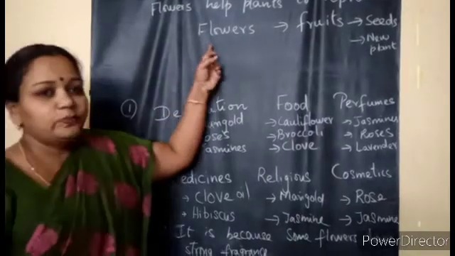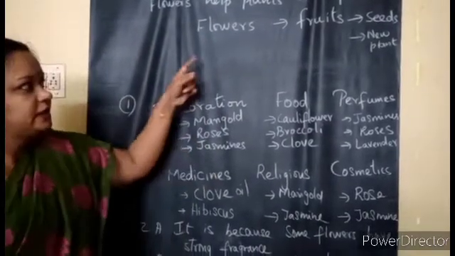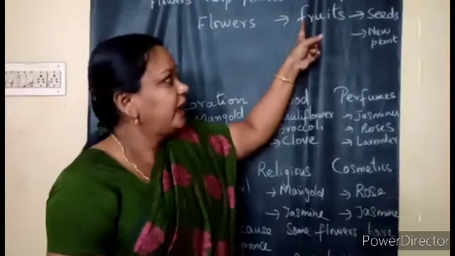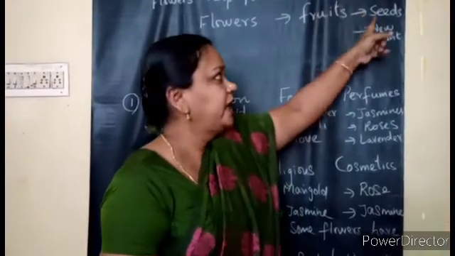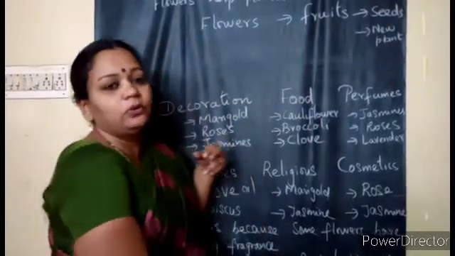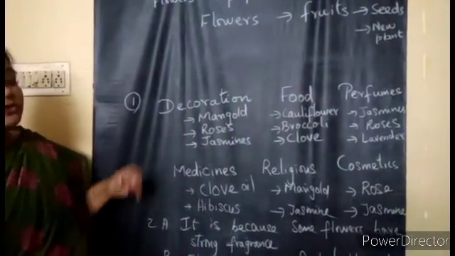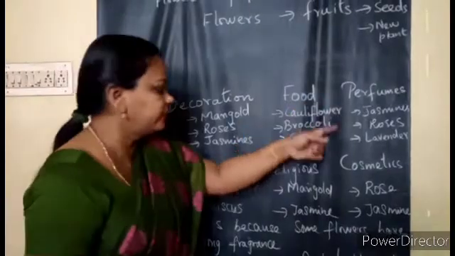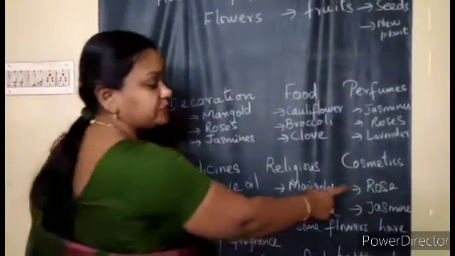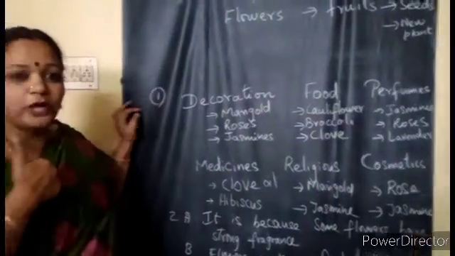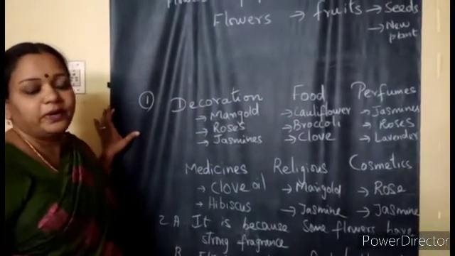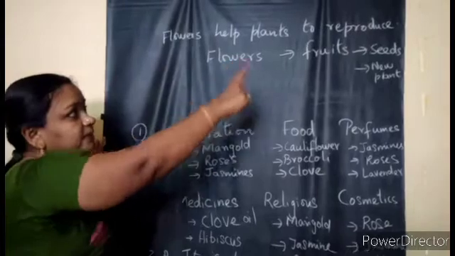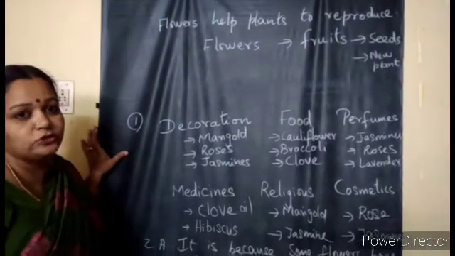So when we pluck all the flowers in the plant, the flower cannot change into fruit. And if fruits are not there, we are not going to get the seeds. If seeds are not there, they won't grow into a new plant. So decoration, food, perfume making, medicines, religious, cosmetics are how flowers are useful to us. But why do plants have flowers? Flowers help the plants to reproduce, that is, to grow into a new plant.